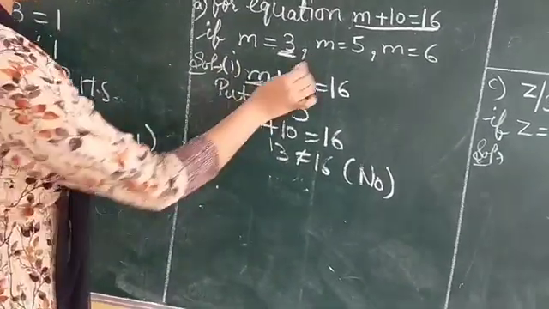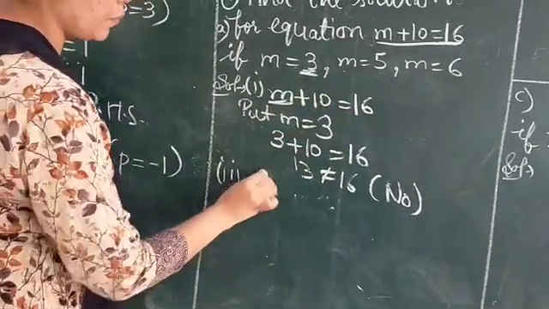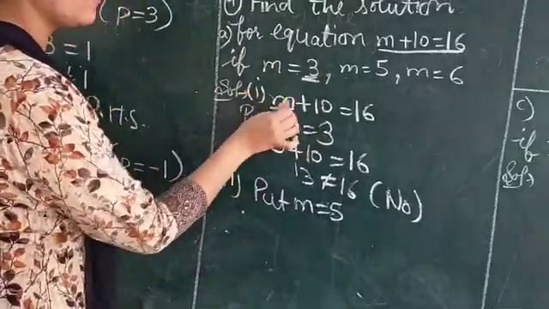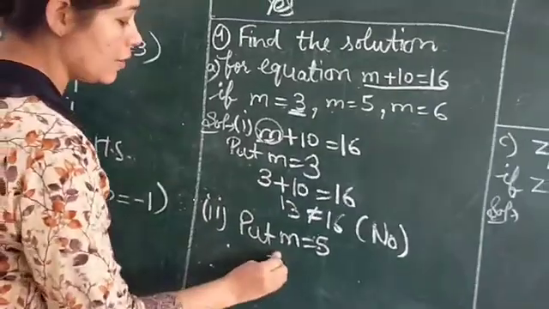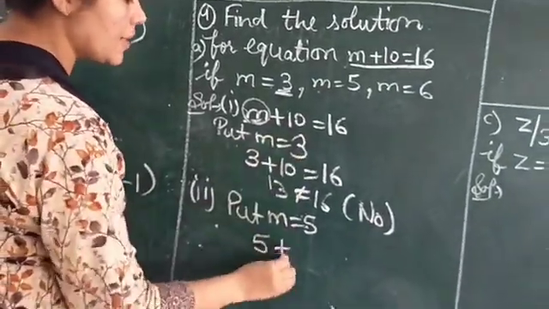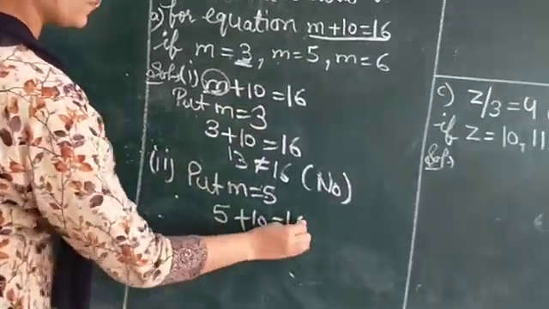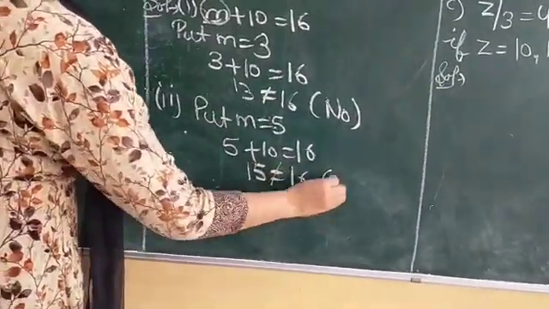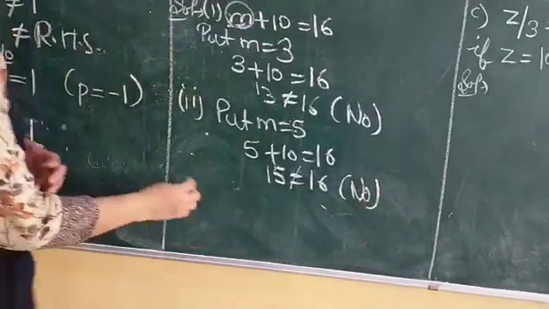Now second part. Put m is equal to 5. Instead of this m, we will put here 5 plus 10 is equal to 16. It is 15 equals 16. Now again, this is not equal, so this is not the solution.